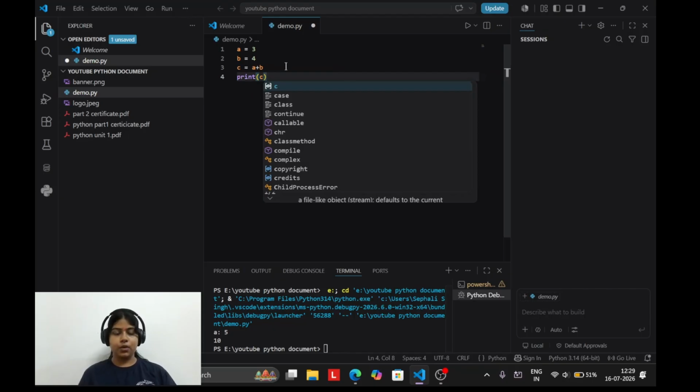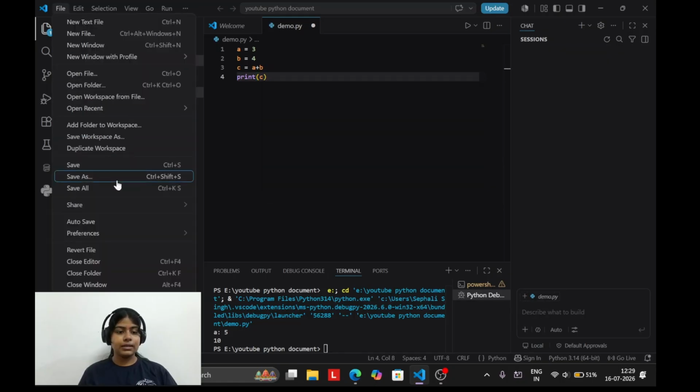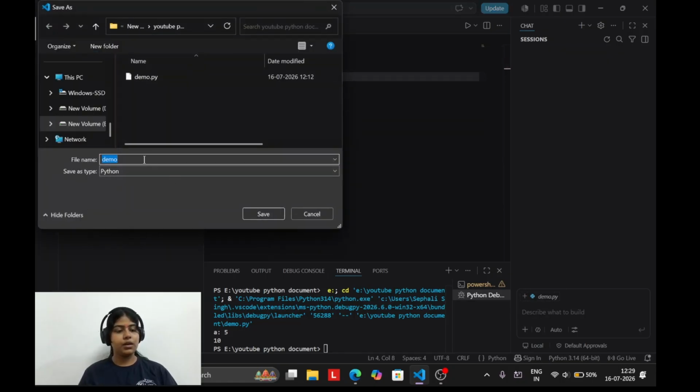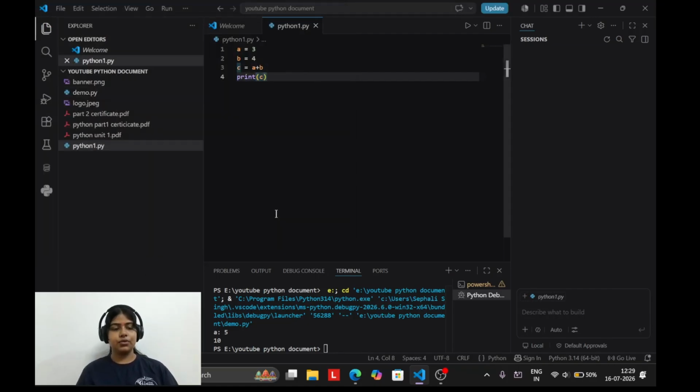Now first I have to save this file. How will I save it? Go to File, Save As. Here, in demo, I'll name it Python 1, with the file extension .py. What is .py? Okay, .py. Saved. You can choose your location where you want to save everything.